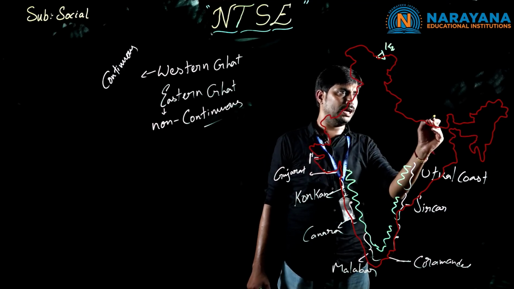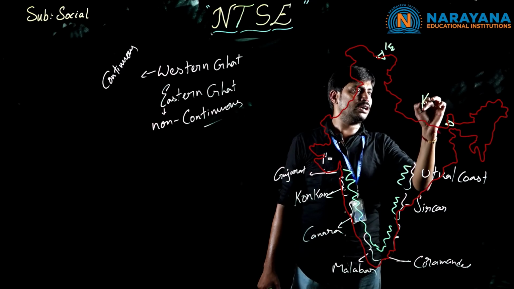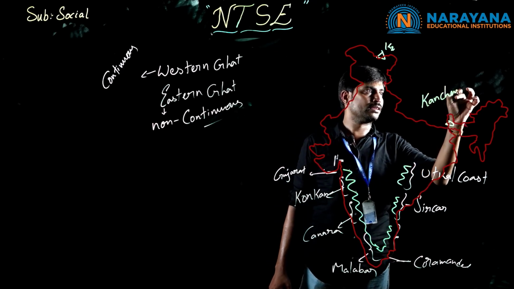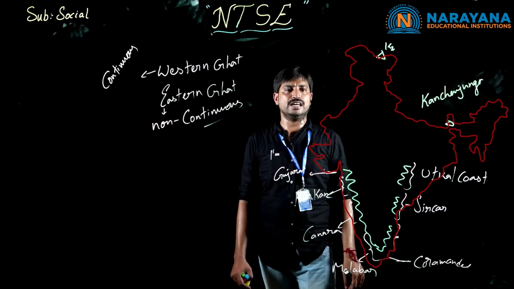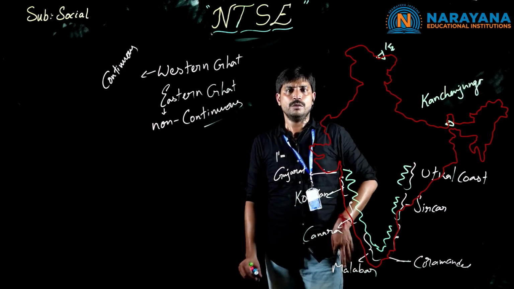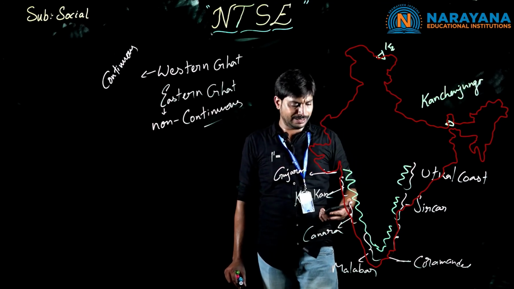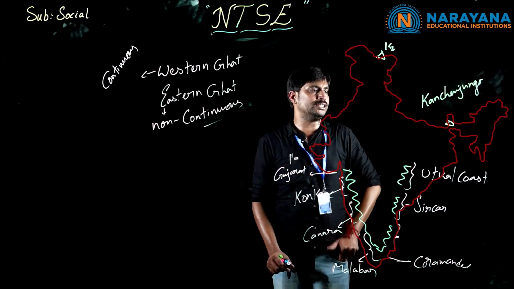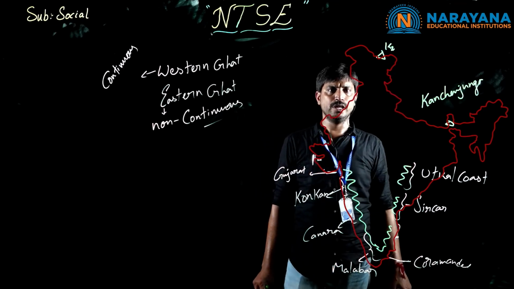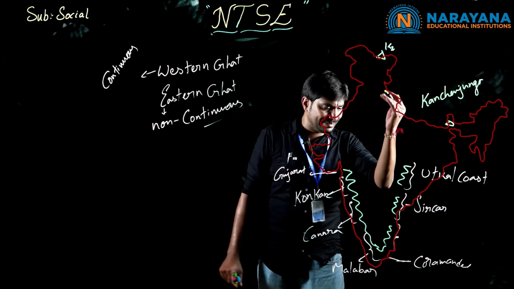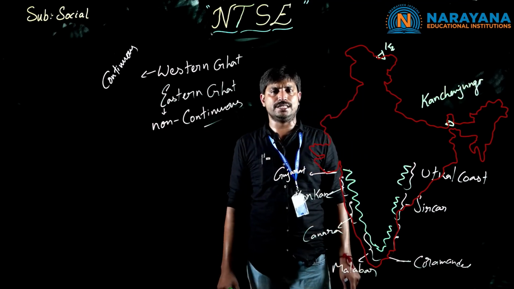So, nearby Shimla, we have another mountainous region, that is Kanchenjunga. It is the highest peak of our country, children. It's not Mount Everest. Kanchenjunga is the highest peak of our country. The second highest peak is K2. Clear, children? So, in the same pattern, here in the southern part, we have the highest ranges,